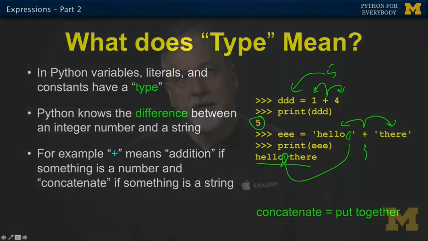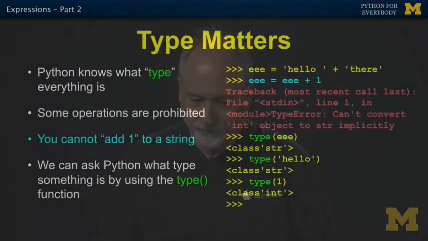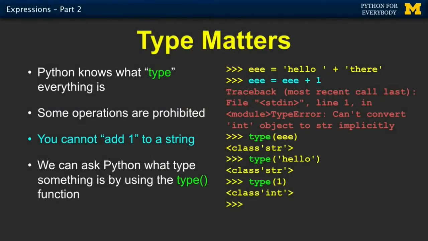And so Python knows the type of, in this example, these are all constants, but it knows the type of constants and it knows the type of variables, and it can do very different things. And it can blow up and be unhappy, as we'll soon see, based on the type of things. So here we have an example of something that's unhappy. So I have now concatenated hello in there, and Python's perfectly happy to do that, and then I stick that in EE.